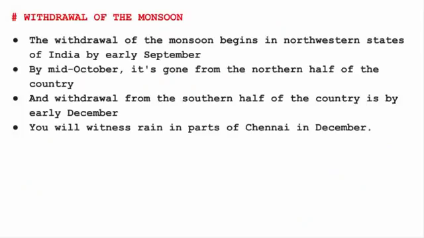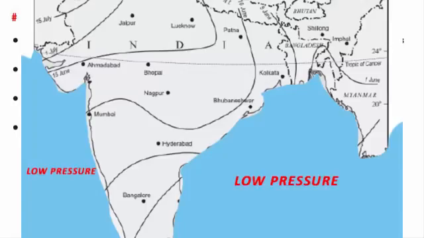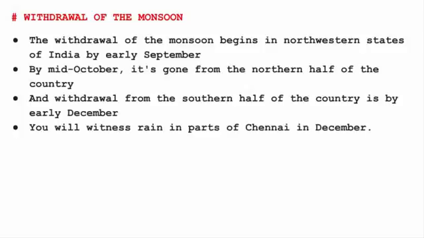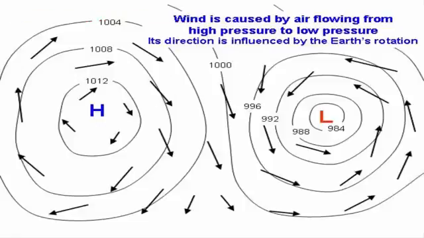And we have read before, due to differential heating pattern of land and water, a pressure system is created. So now the water body is much warmer than the land, and due to this a low pressure is created on the water body, and the land surface is cold because of winter, hence high pressure is there. And we also have read that wind moves from high pressure to low pressure, and this is the reason the